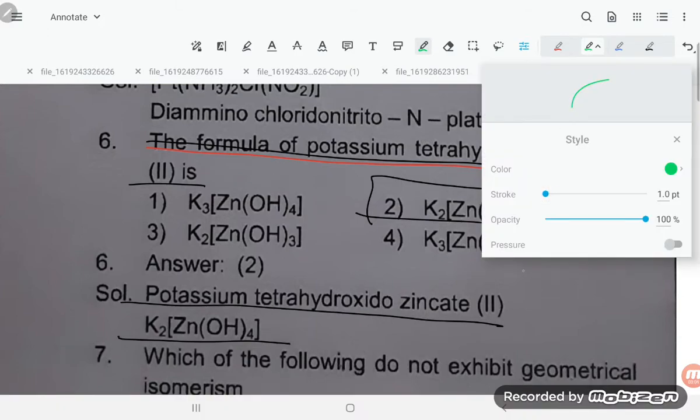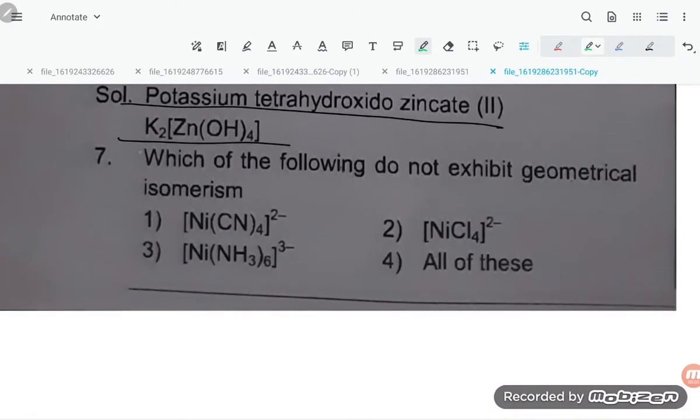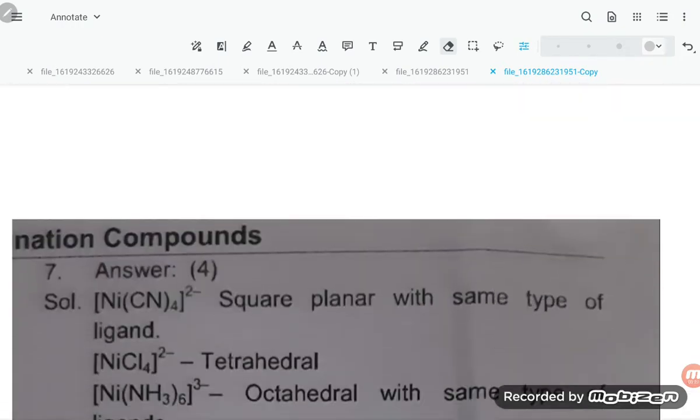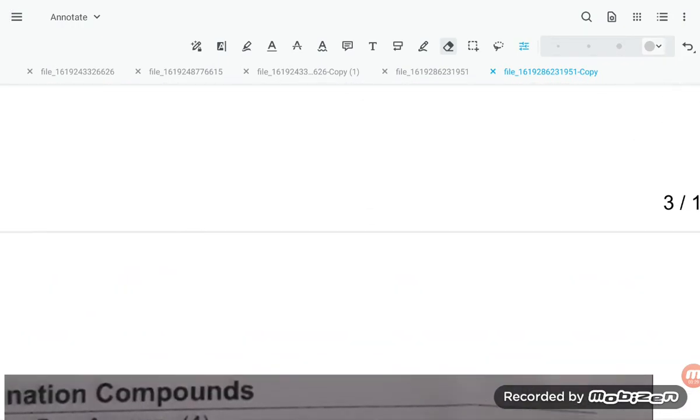Now what we are going to do next: which of the following does not exhibit geometrical isomerism? Question number 7, option number 4.